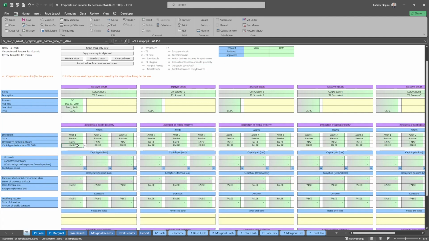of Capital Property section. These changes have been integrated into our optimization algorithms in the Salary versus Dividend for One